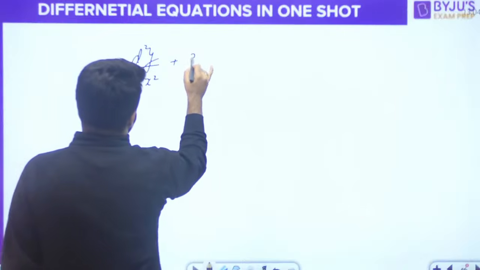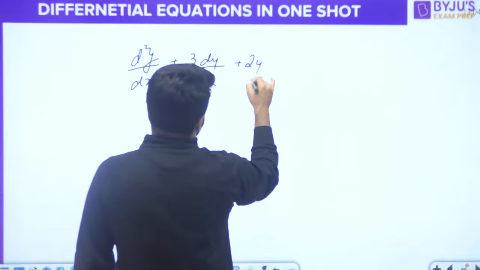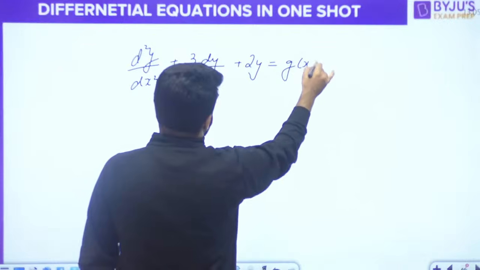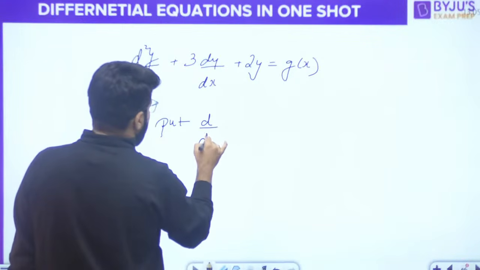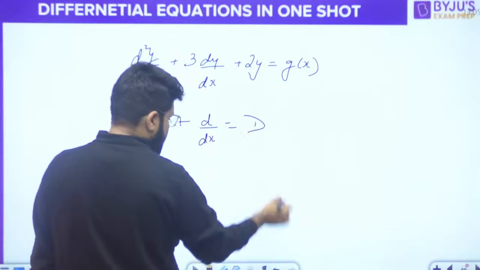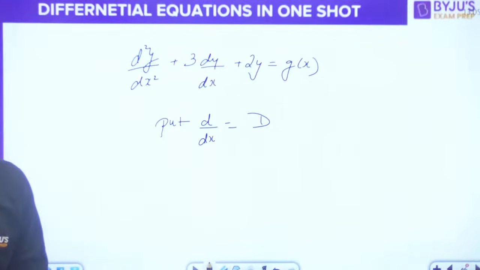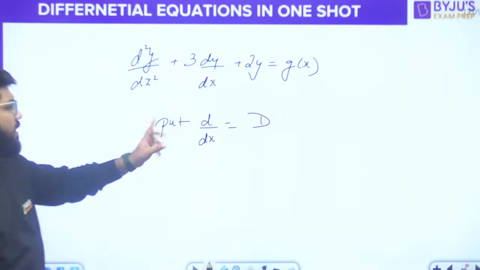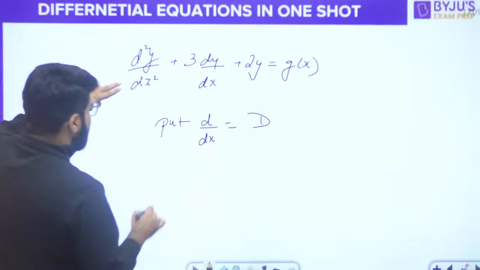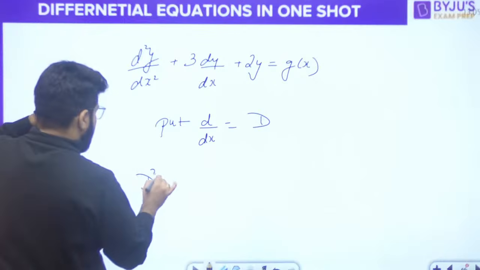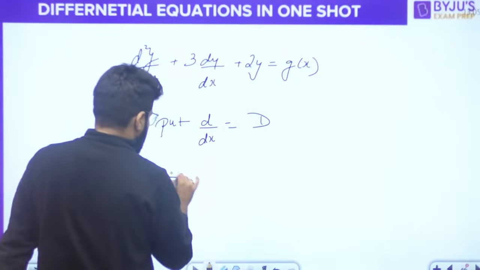d2y by dx square plus 3dy by dx plus 2y is some function of x, and what we are going to do is we are going to put d by dx equal to the differential operator that will be named as capital D. Okay, put d by dx as the derivative operator. This is known as the differential operator D. Okay, so second derivative will become D square, right? D square, यहाँ पे वो भी लिख देते हैं, right?